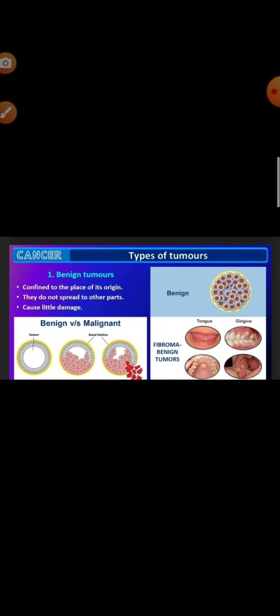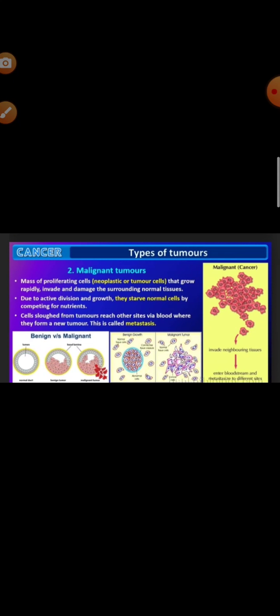Now, the benign tumor is a non-cancerous tumor, and it does not show any metastasis, and it is non-invasive. That is, the cells don't pass from one part of the body to another. After a certain period of time, after reaching a certain size, they stop growing, and limited adherence occurs amongst the cells of the benign tumor, and it is much less fatal to the body. It is not very dangerous, but the dangerous one is the malignant tumor.